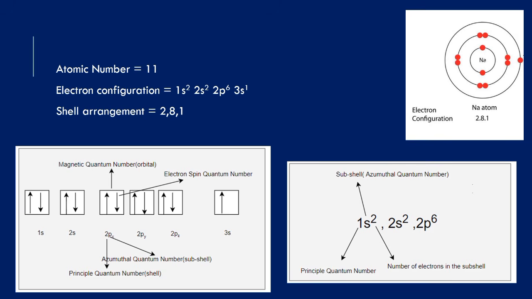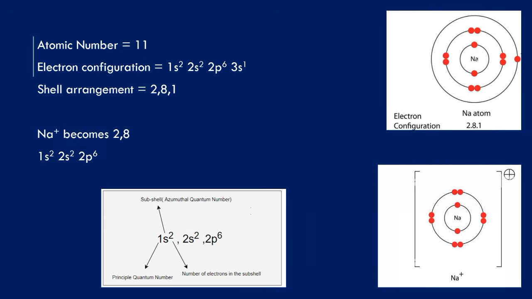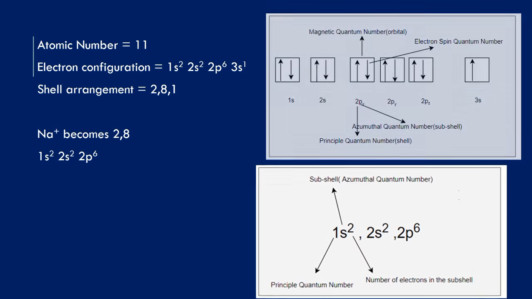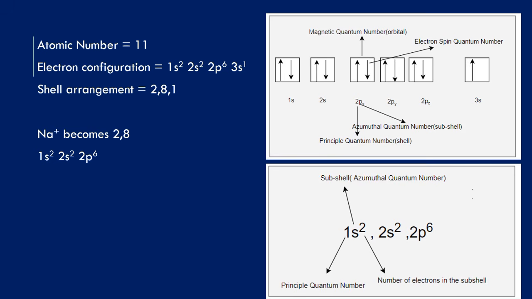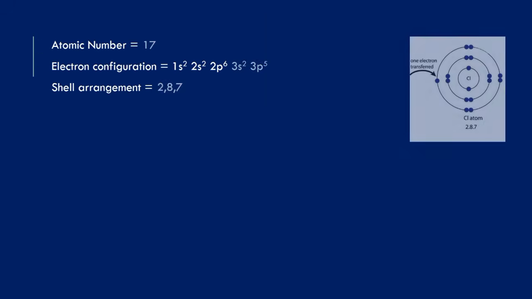For the ion of sodium, the electron configuration will change because one electron has been removed. So it is going to become 1s2, 2s2, 2p6. When we are writing it in K element, it's just going to be 2,8. Knowing electron configuration is very, very beautiful. We can still try that with chlorine.